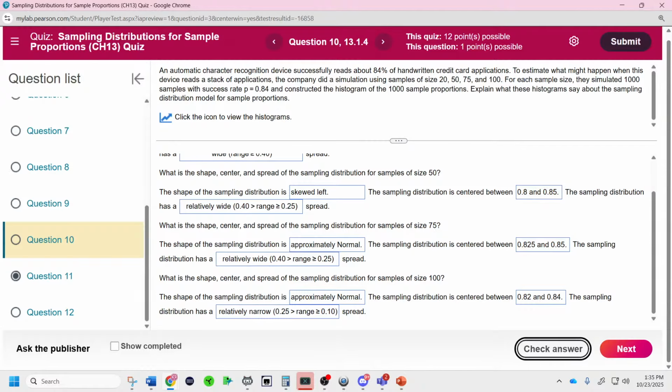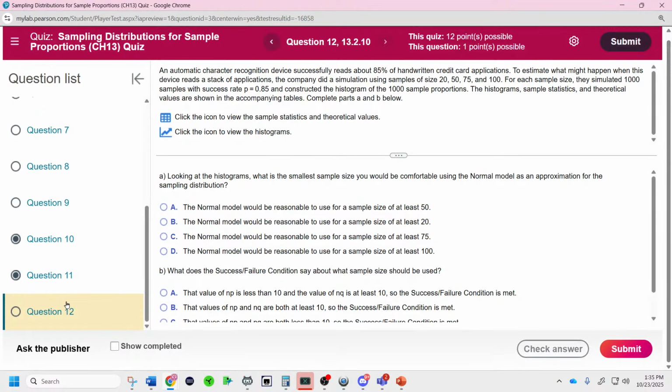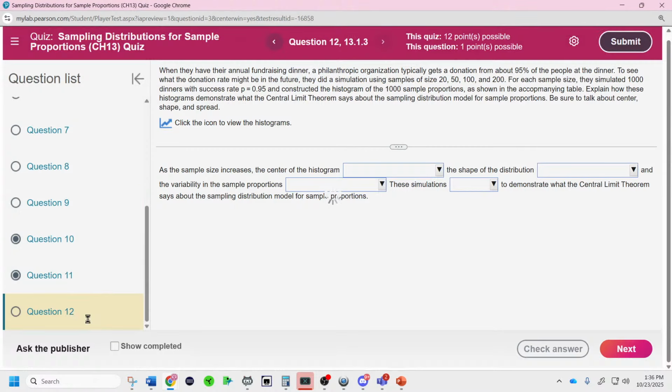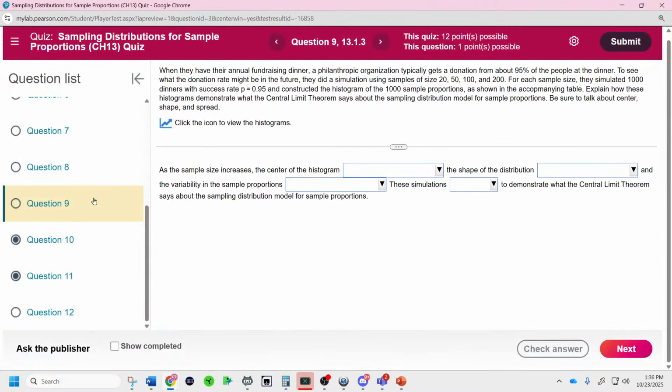Here we go. More questions. Let's do it. Next one is, we did the automatic card reader. Fundraiser. We'll try to switch over to the other thing here in a moment. Oh, that's another automatic card reader? It's the other version. It's very similar. I think this is it, the fundraiser dinner. This will be a quick question.